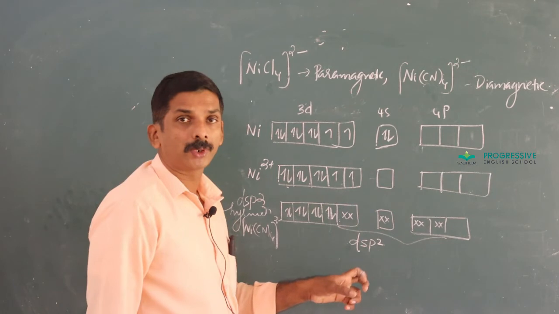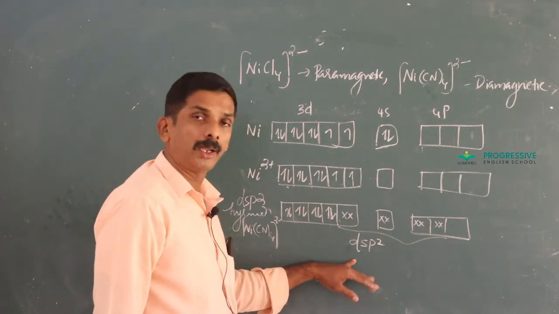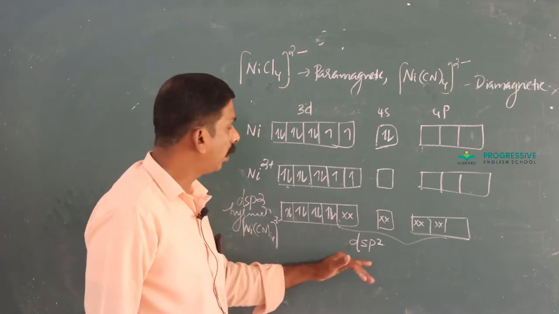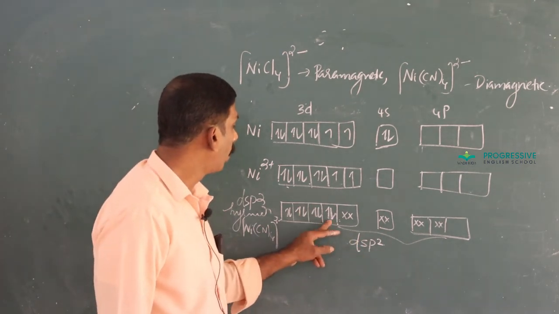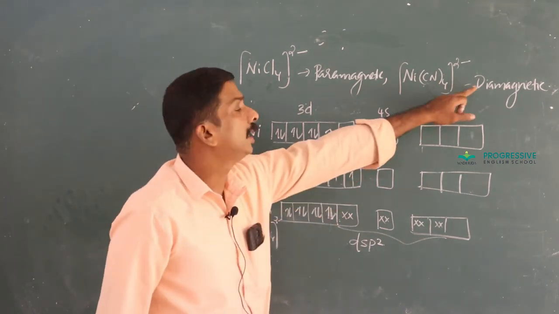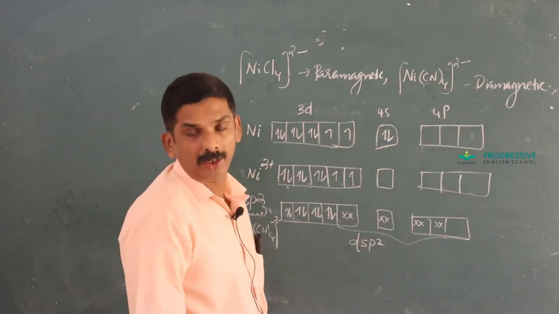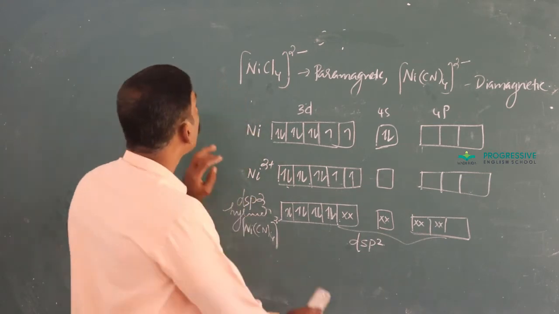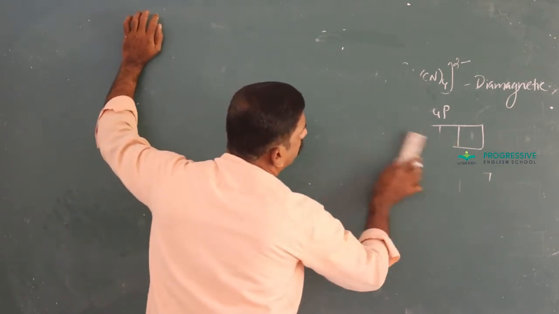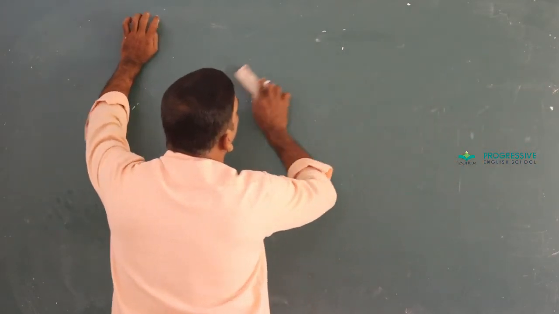In the table we represent, if the coordination number is 4, either tetrahedral or square planar, depending upon the hybridization, whether it is sp3 or dsp2. And also magnetic nature, since all the electrons are paired, it is diamagnetic. And by doing one more example, you get a thorough idea about this.